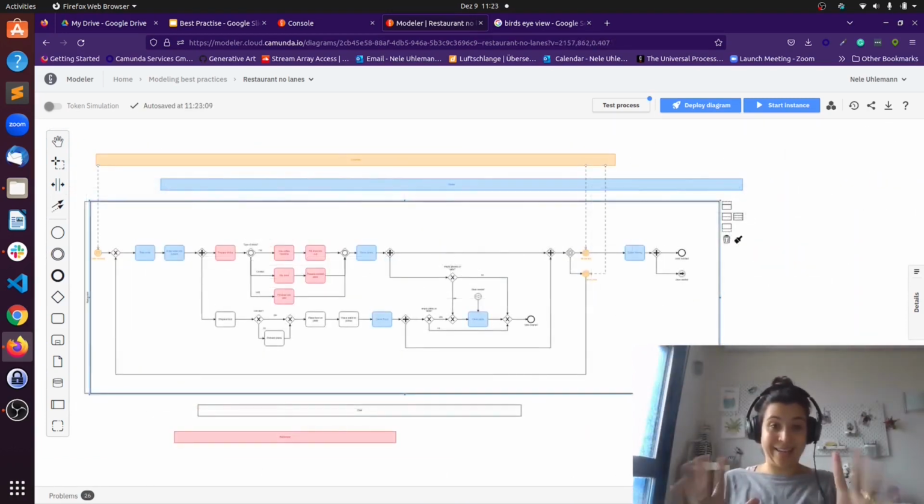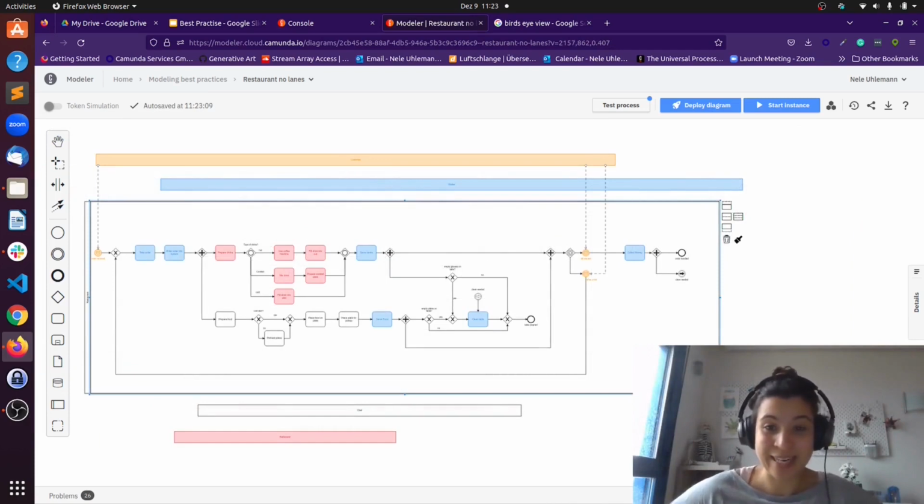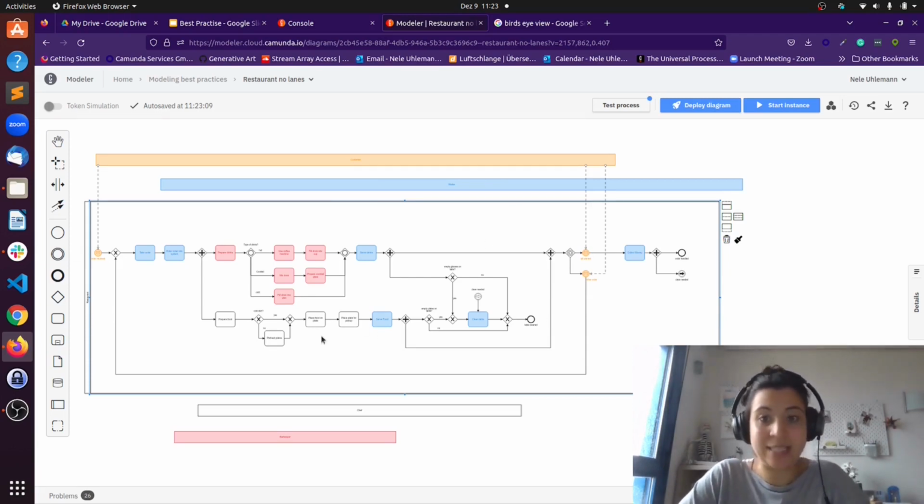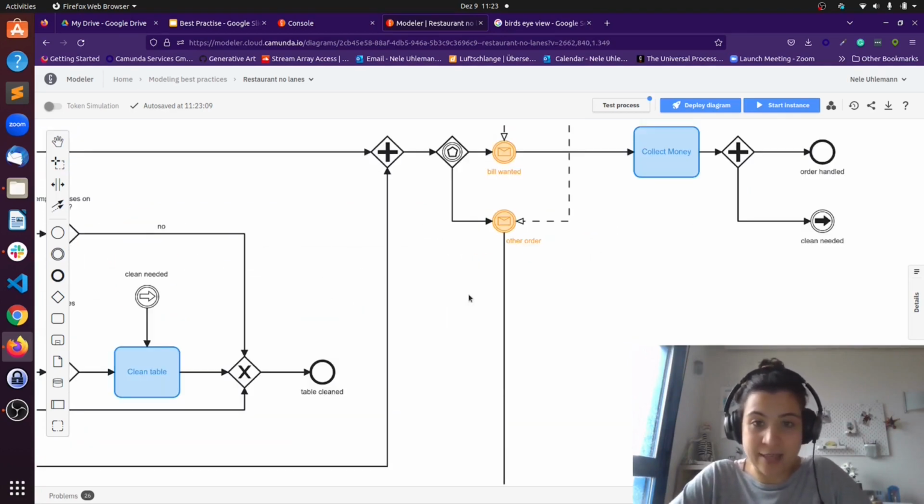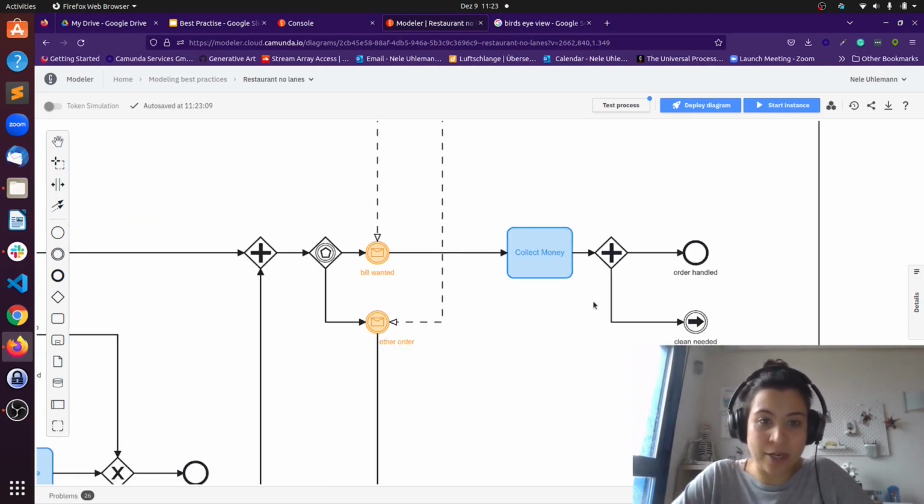Okay, this is the overall structure, but let's look at what I have changed. I changed all the inputs from our customer, the yellow one, to messages. So as an indicator, we wait here for something from an external party. And we can see that quite nicely here. At this point, we either wait for the bill or we wait for another order.